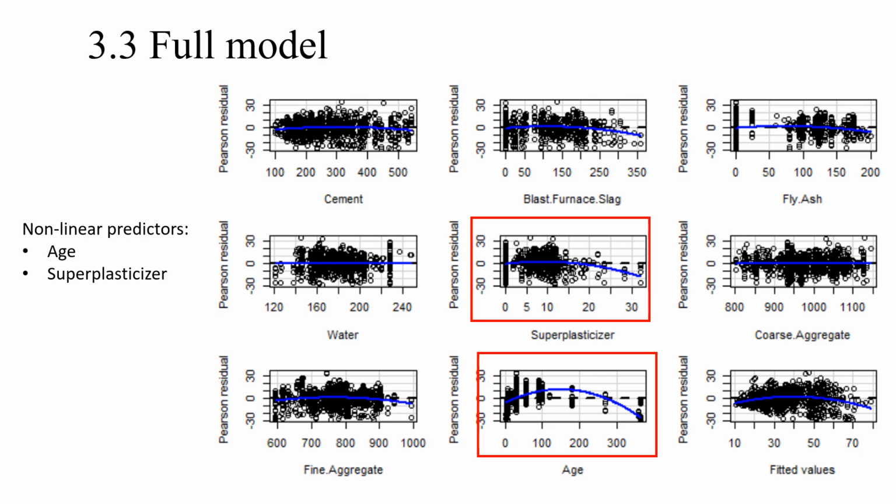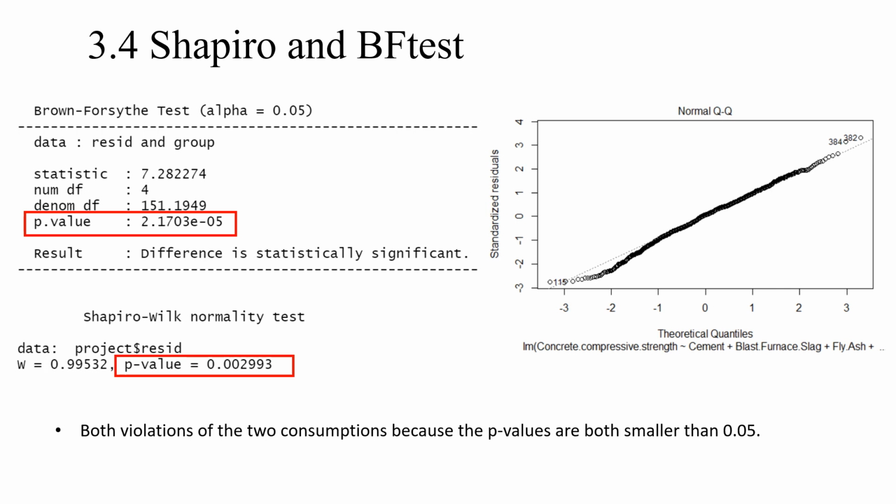We also got the residual plots of our full model. It shows that there are clear nonlinear predictors, especially the age, and it may impact our model, so we need to focus on this point during our next step. Also, we do the Shapiro and BF tests to check whether there are violations of the assumptions. The results show that both the BF test and Shapiro test p-values are smaller than 0.05. It means that both assumptions are violated, which are constant variance and normal distribution.